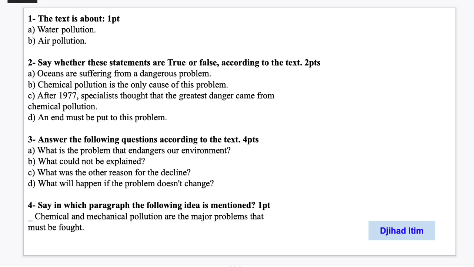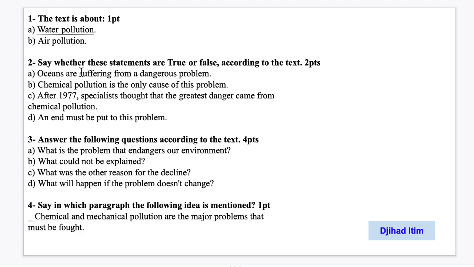So we can cross this or just put a line here, okay? So that we know the right answer, okay? Water pollution is what is the text about, okay? So the text is about water pollution, okay?